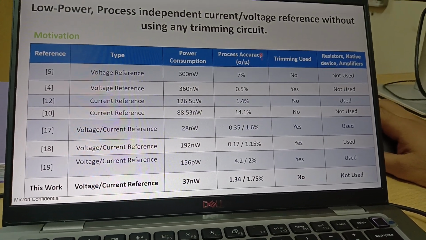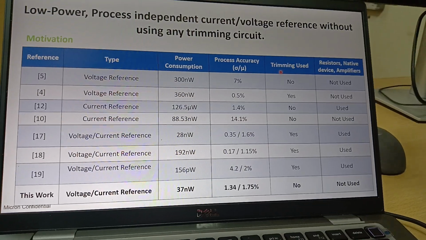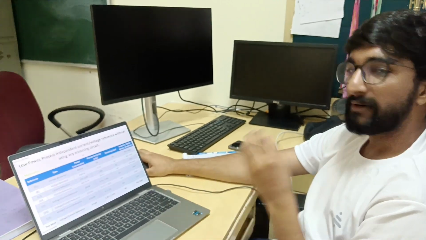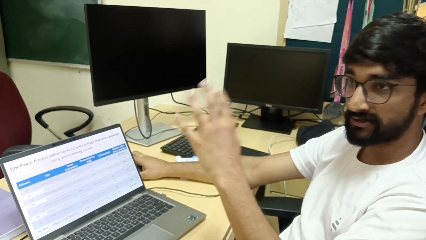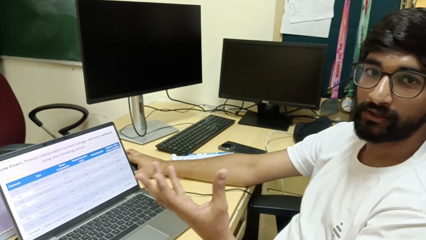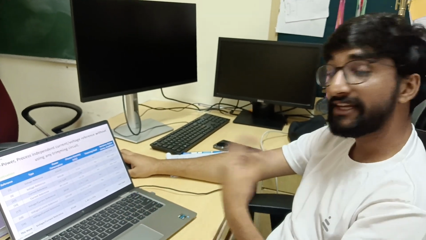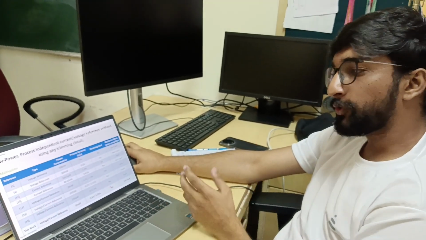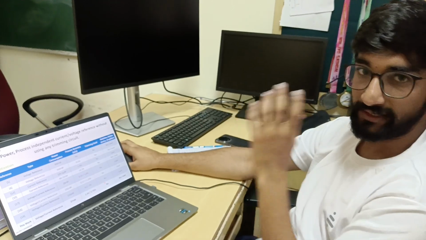Basically, I'll give you one more hint about the trimming circuit. Let's say you are getting some process variation. To improve that process variation, we use trimming circuits so that it comes to the actual state. But a trimming circuit requires external circuits. External circuits mean more MOSFETs, more current. More MOSFETs mean more cost, so trimming circuits increase your cost. That's why our motivation behind not using a trimming circuit is that we want a cost-effective circuit.